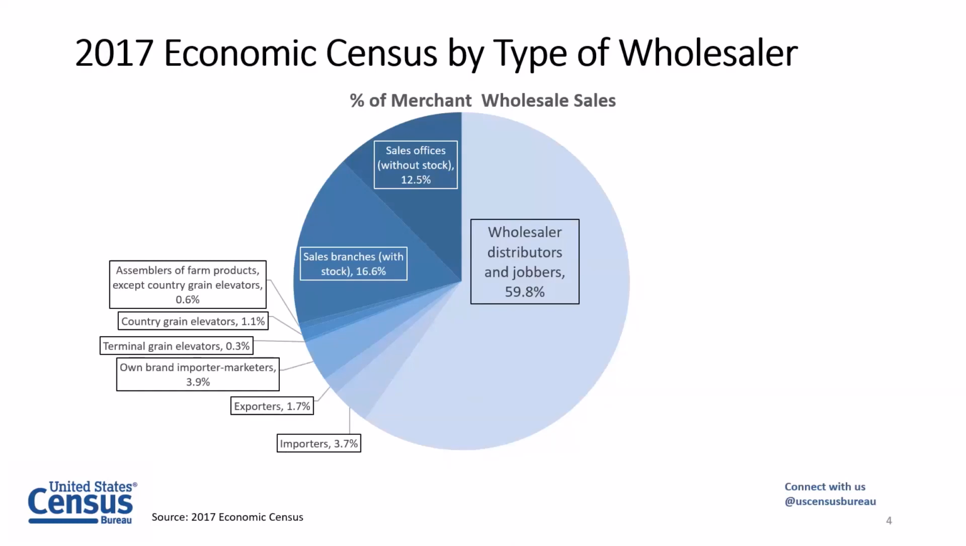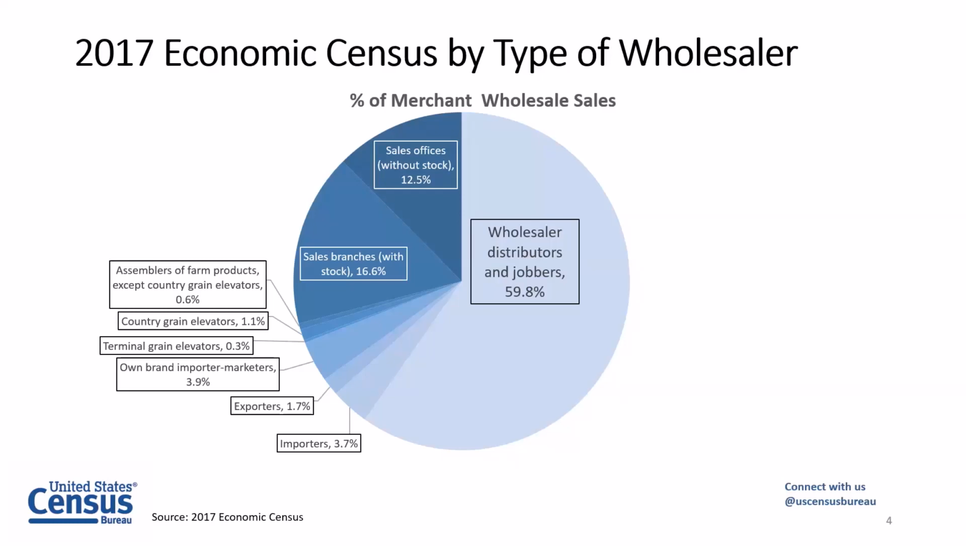In the top left, you see the darker blue colors, which are your manufacturer sales branches and offices that relate to those domestic manufacturers, almost 30%. And then in the bottom left, you'll see why we're here today doing a joint presentation with our colleagues who work on the International Trade Program. There are companies who identify as importers and exporters that would be included in wholesalers. There's own brand importer and marketers. So there is a component of the wholesale data that directly relates to the trade data.